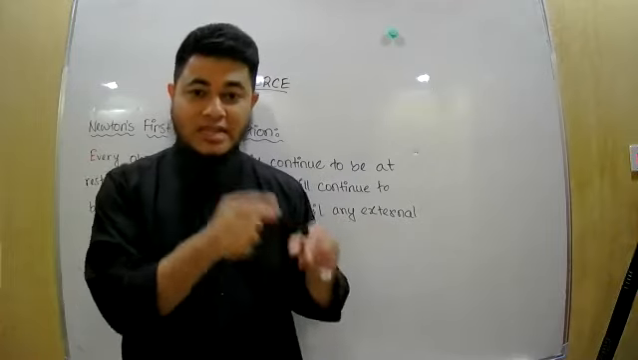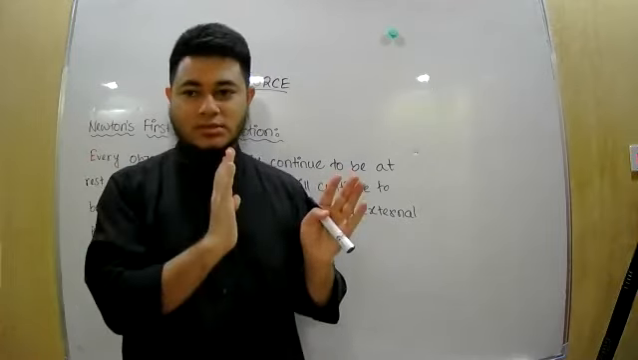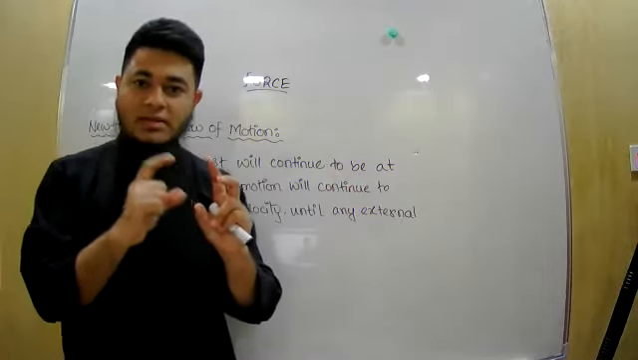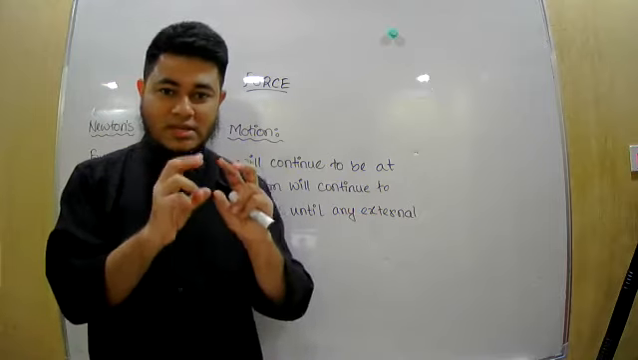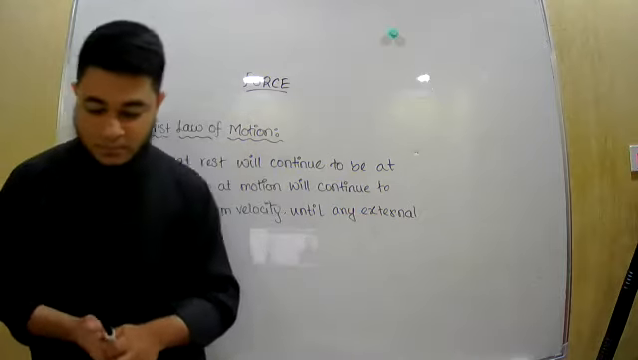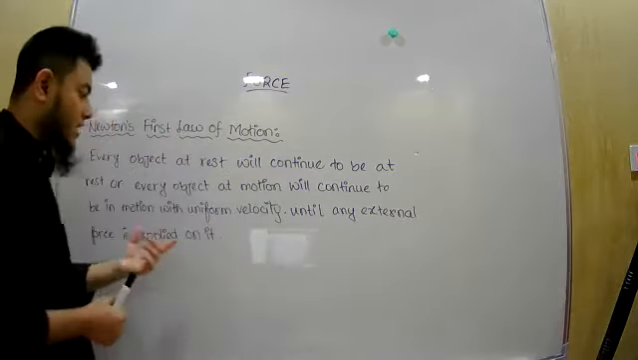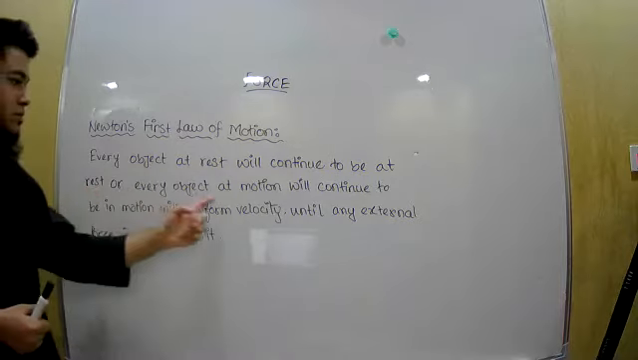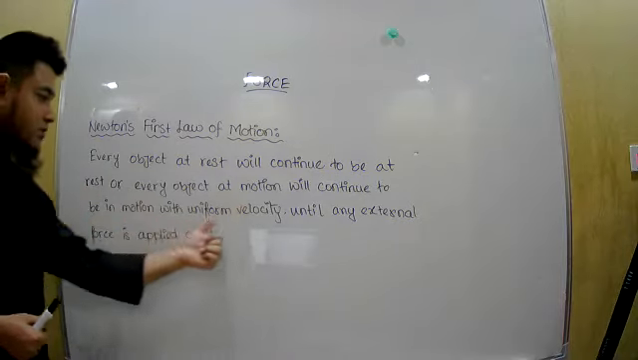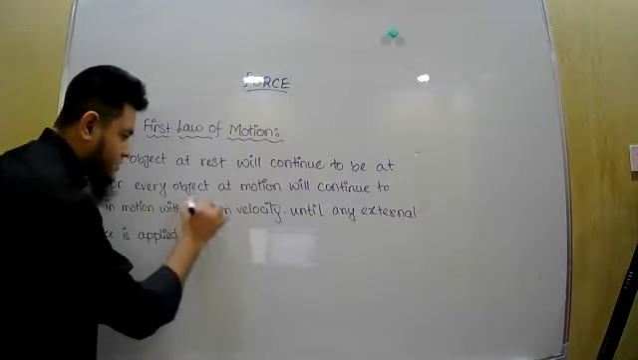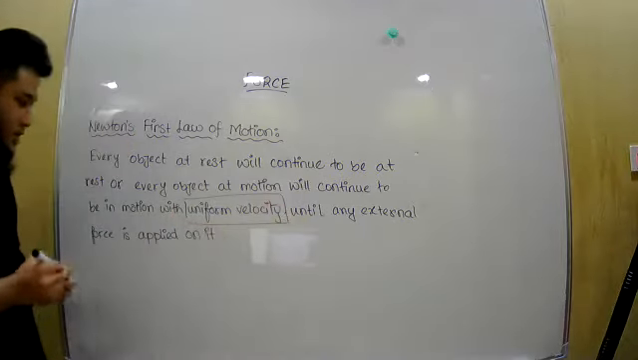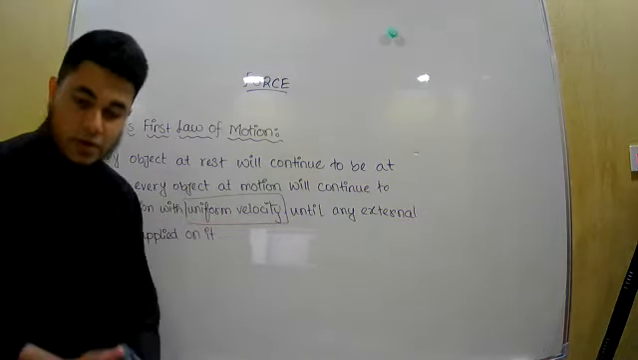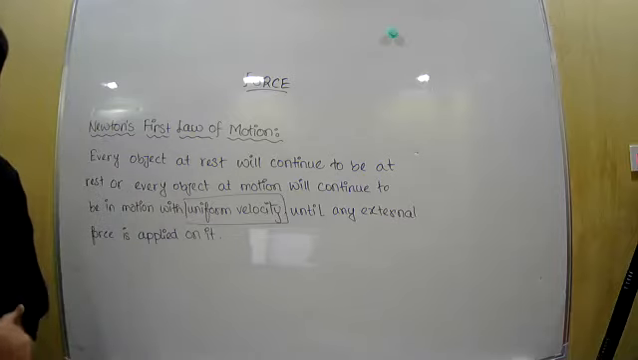If it is at rest, that state will not change. It will be at rest. And if the body is in motion, then the velocity will neither increase nor decrease. The state will continue. Okay, so that is Newton's first law. Every object at rest will continue to be at rest and every object in motion will continue to be in motion with uniform velocity. Mentioning this uniform velocity is very important. Okay, so until any external force is applied on it. Is there any doubt? Did you understand what I tried to say?